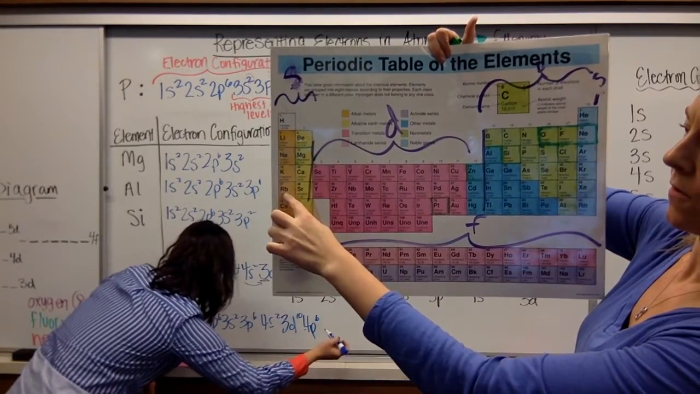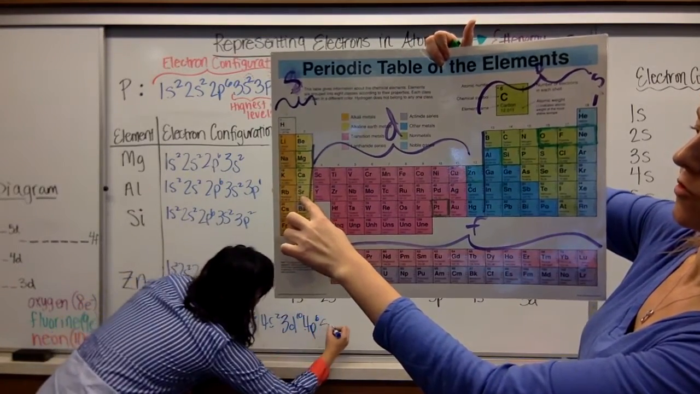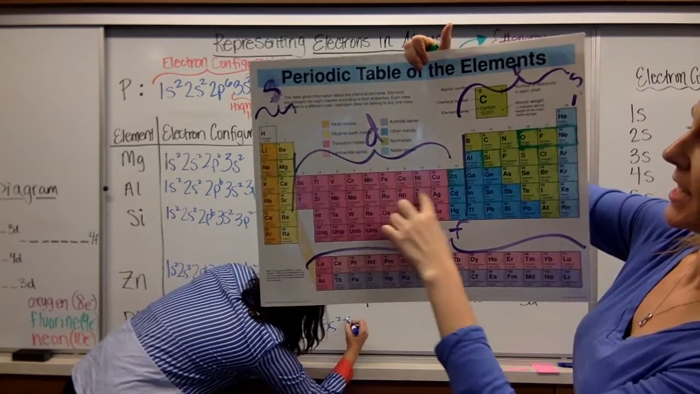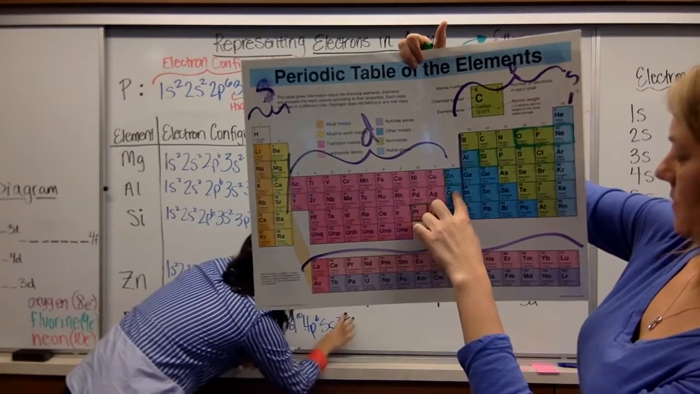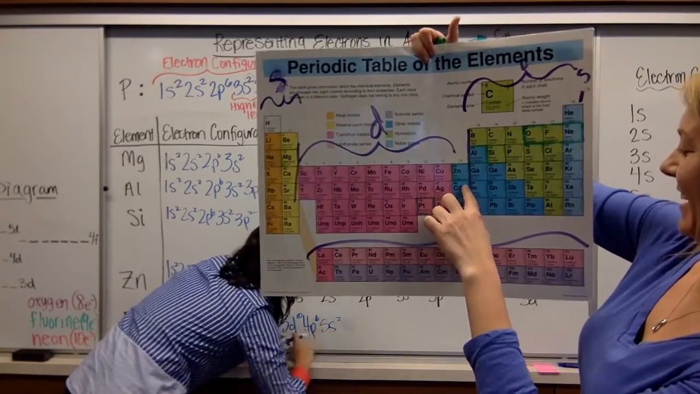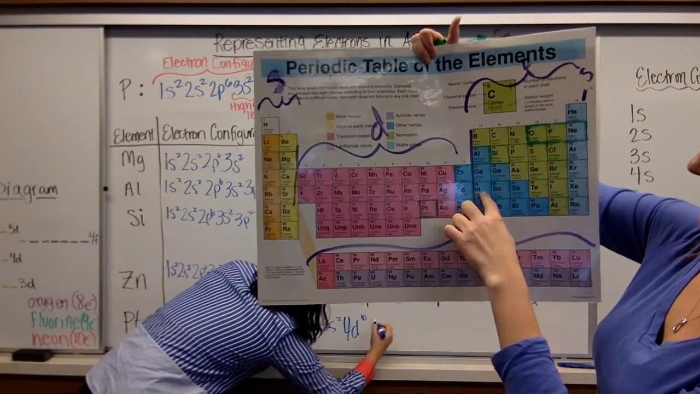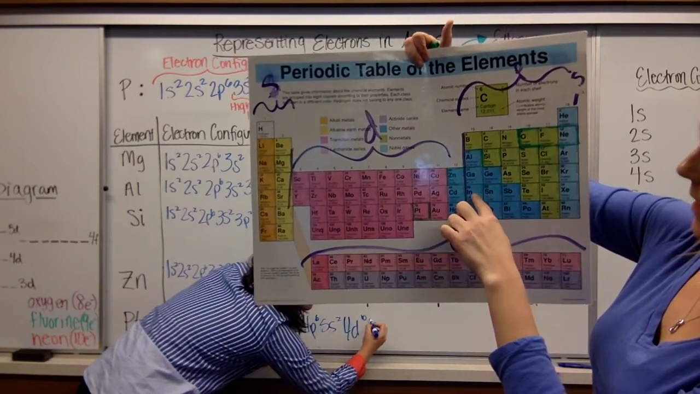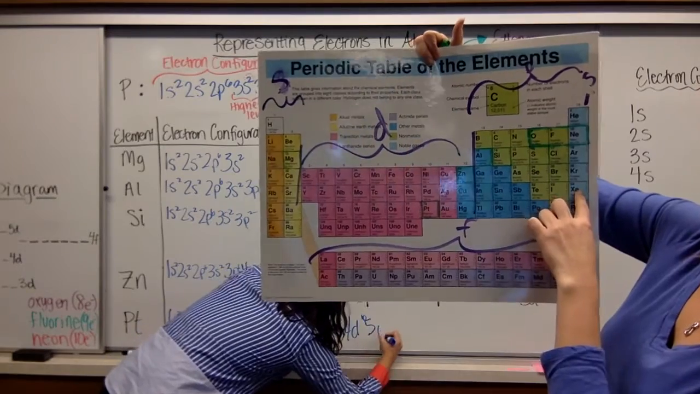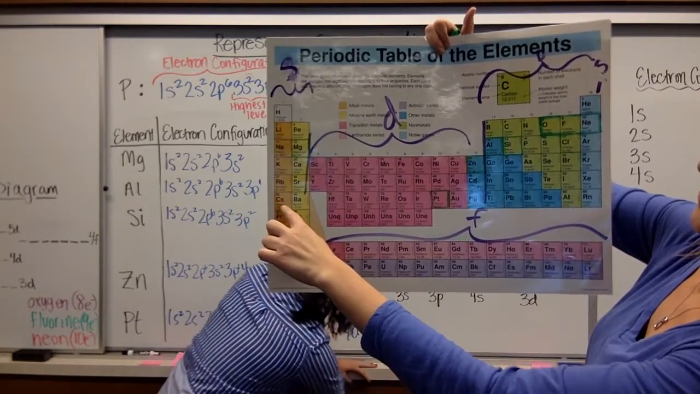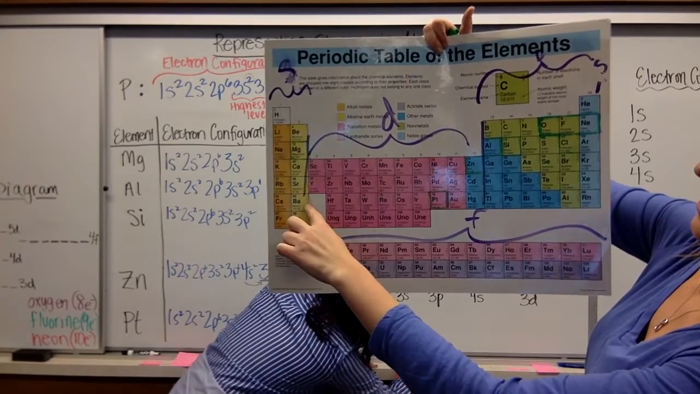I can't say the periodic table. 5s2. We're at 4d. 4d10. And then 5p6. We're near the end. Where am I at? 6s2.